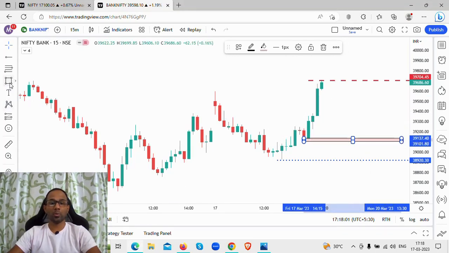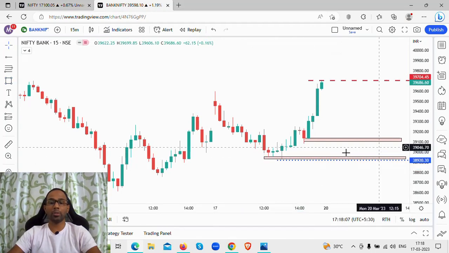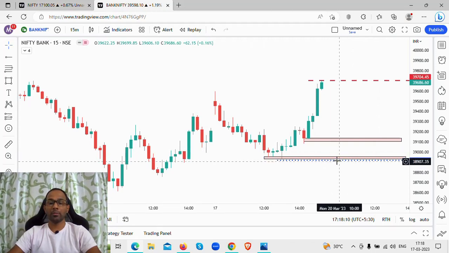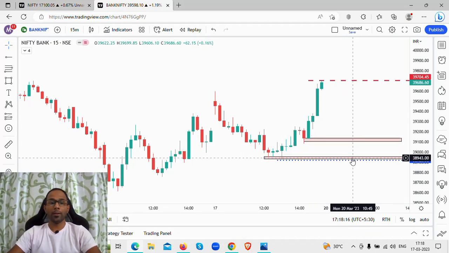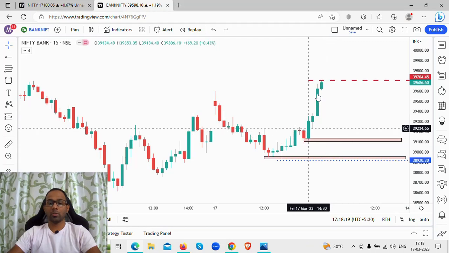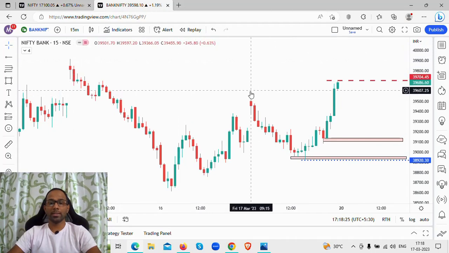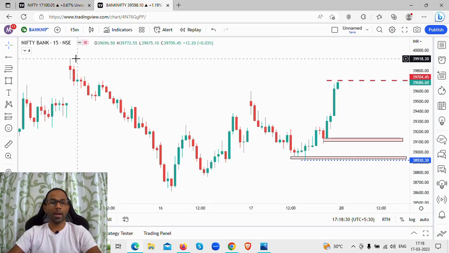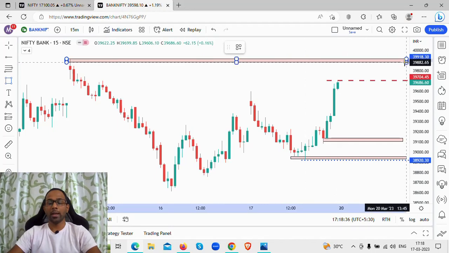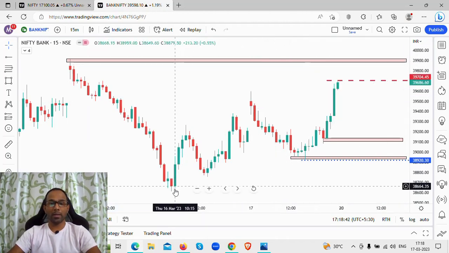And we are looking at 39,330 to 39,355 levels as your strong support levels. Now where is the resistance that the Bank Nifty could face? You see here this opening is already broken through. So we could see a momentum higher, and we could see Bank Nifty facing a resistance around this particular zone, that is 39,880 to 39,900 levels. That is the level where Bank Nifty could face resistance.